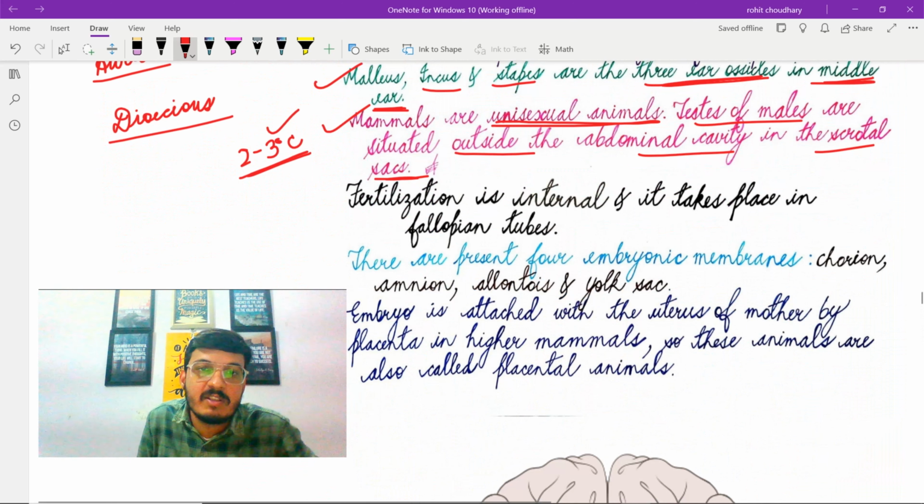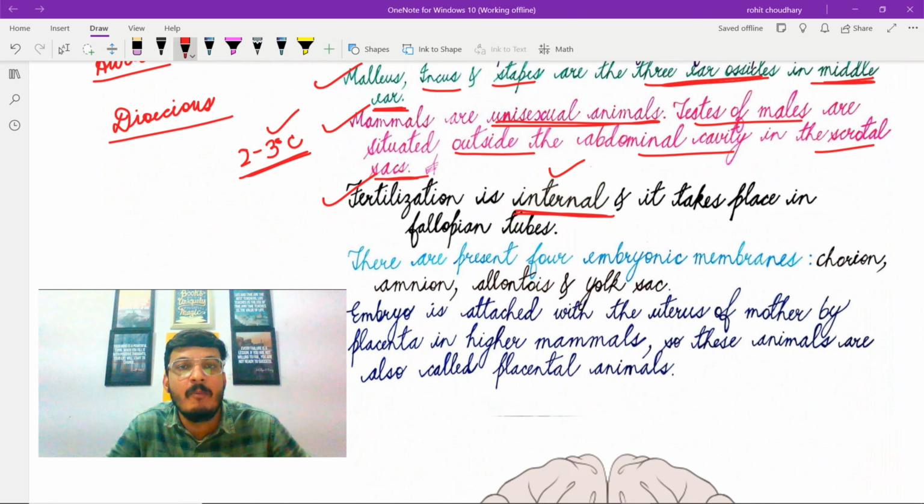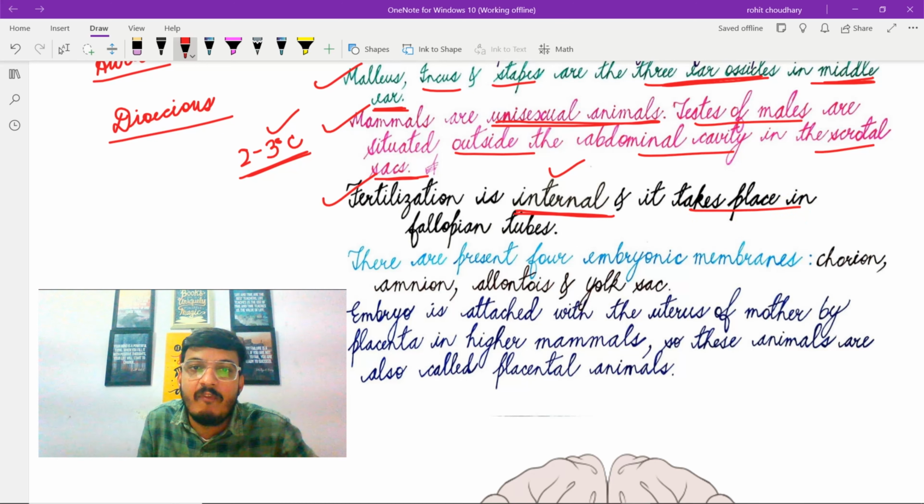The next feature is fertilization is internal. As we know, the fusion of male gamete, that is sperm, and female gamete, egg, takes place inside the ampulla part of the oviduct. Oviduct is also known as fallopian tube. Hence the fertilization is internal and it takes place in fallopian tubes, also known as oviduct.